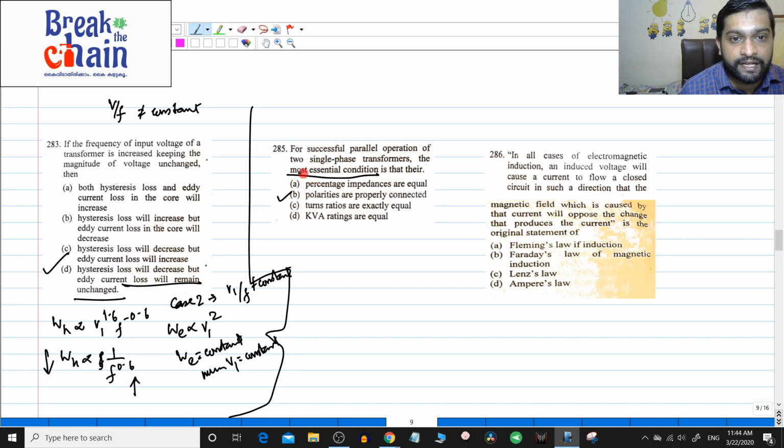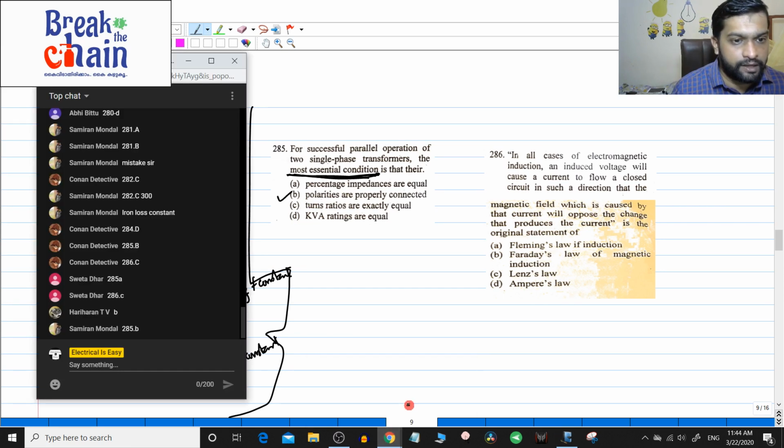Which is the most essential condition? Sometimes there might be multiple correct answers to a question, but I think in transformers per unit impedance and percentage impedances are the same. So yes, I think answer A also was correct, but it is not the most essential condition. The most essential condition is the polarity to be exactly the same.